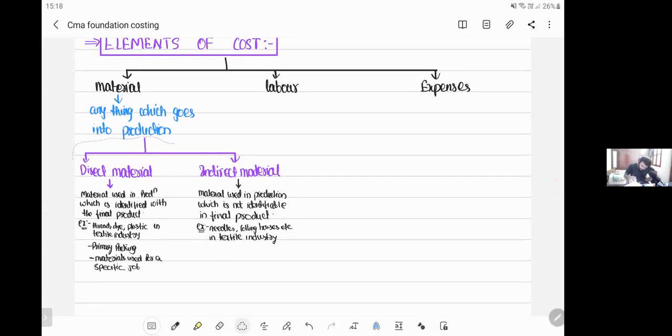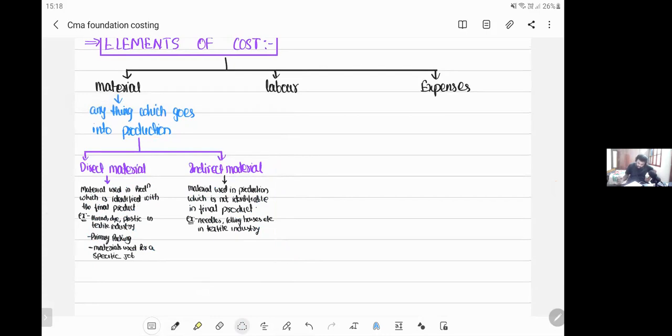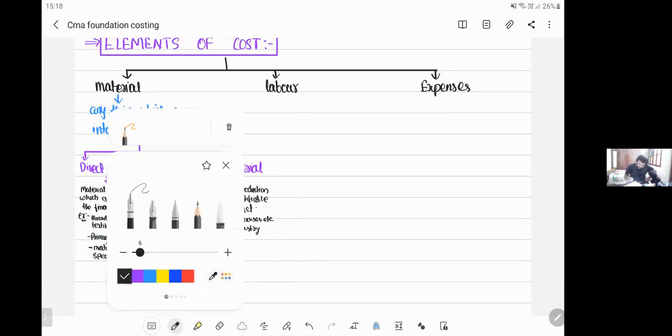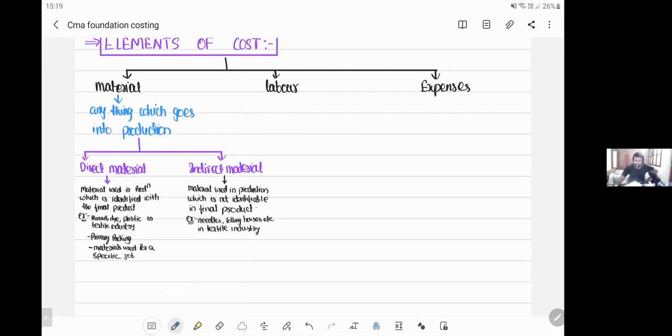What do you mean by material? Material is nothing but anything which goes into production. We have two types of materials, direct material and indirect material. Now let's try to analyze and understand the concept of labor. What do you mean by labor? Simple, my dear friends.